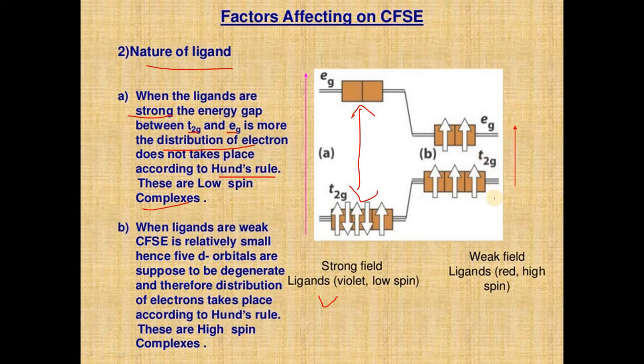In another case, when we are using weak field ligands, it obeys Hund's rule because there is a small energy gap between T2G and EG, and those complexes are called high spin complexes. So this is the first factor, the nature of the ligand.